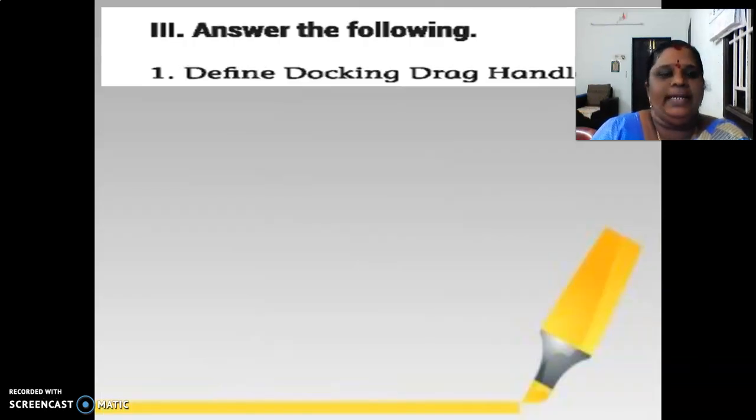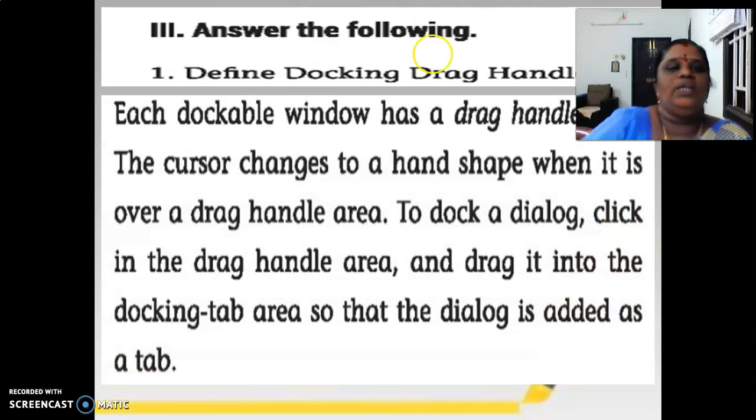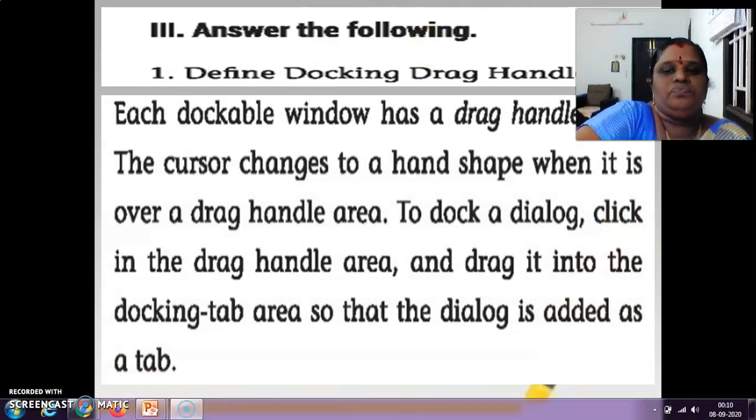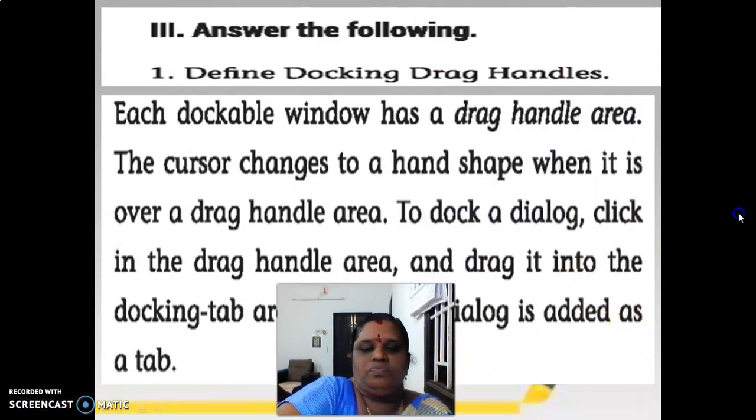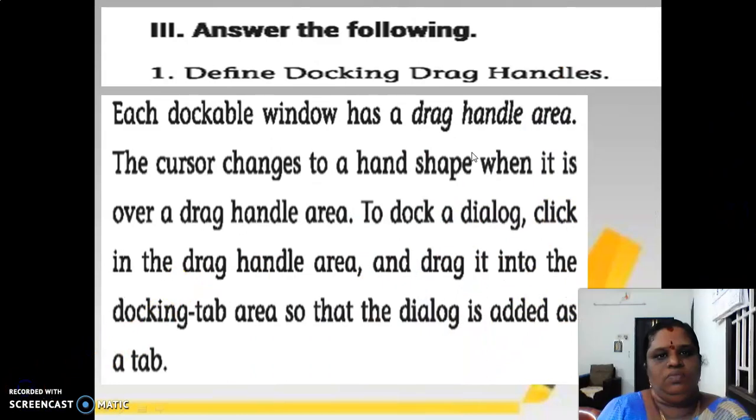Define docking drag handles. What is a docking drag handle? So this is the answer for the following question. Each dockable window has a drag handle area.